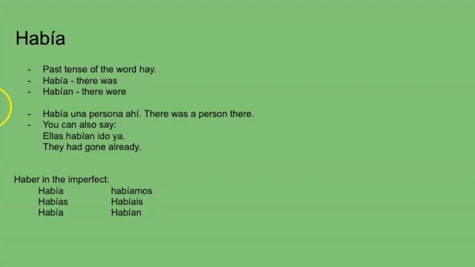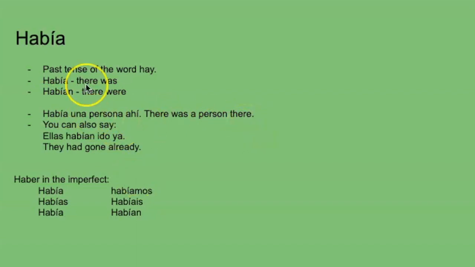Okay, so last thing, the verb haber in the imperfect tense. Like you probably know, hay is there are. Hay tres personas aquí. There are 3 people here. So what if you want to say there was, or there were? You'd use había. So había would be there was, and habían at the end to make it plural, there were. So for example, había una persona allí. There was a person there.